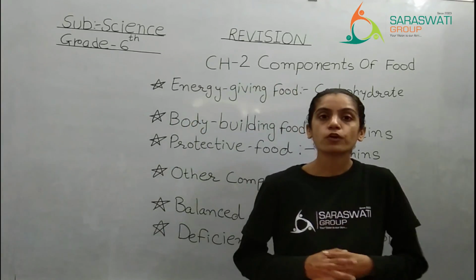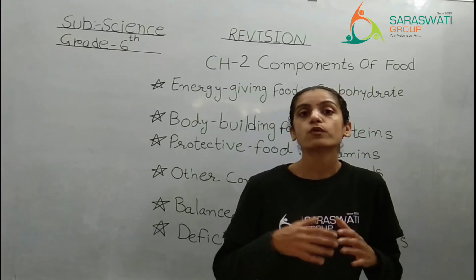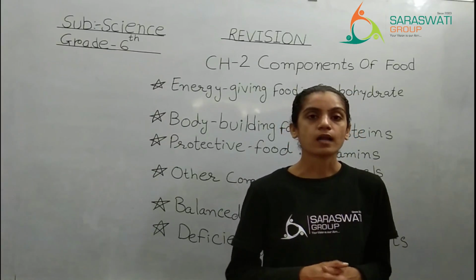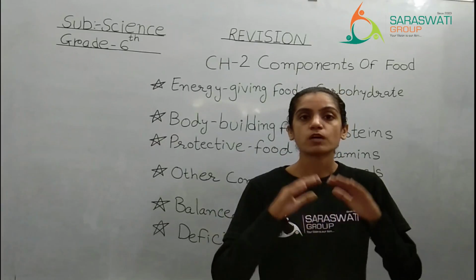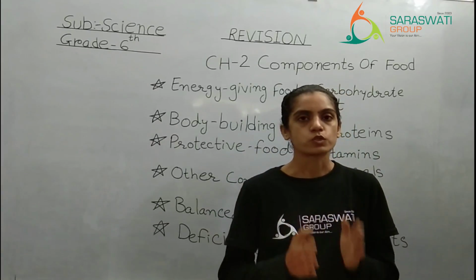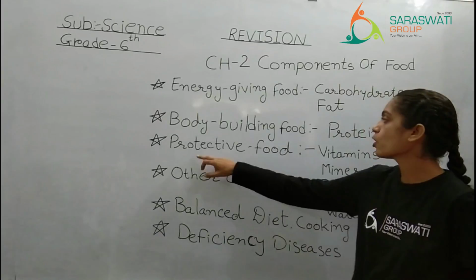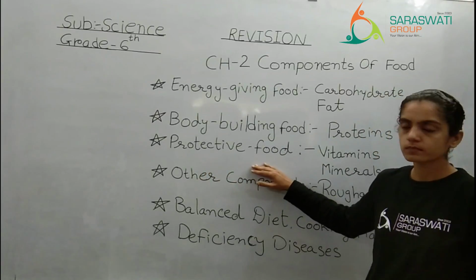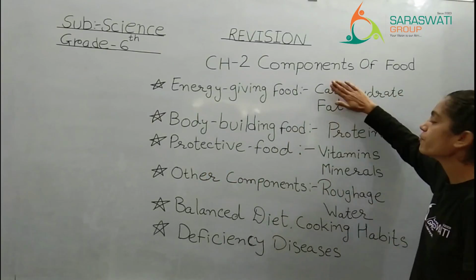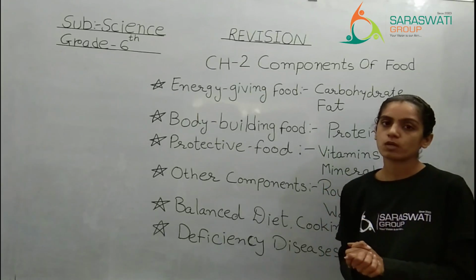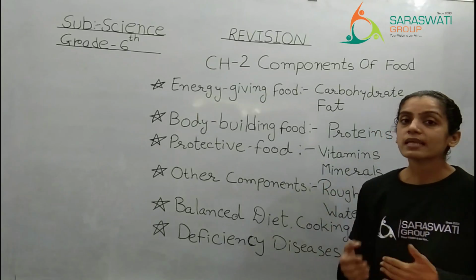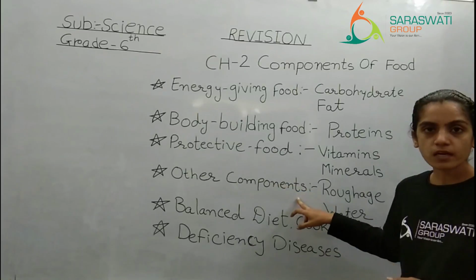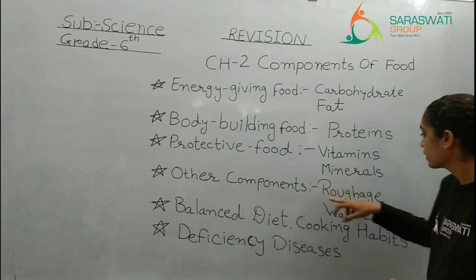But these two food components are protecting our body from various things. So they fall in the category called protective food. So these were the 5 main things which are required by our body. But other than that, we require some other components.